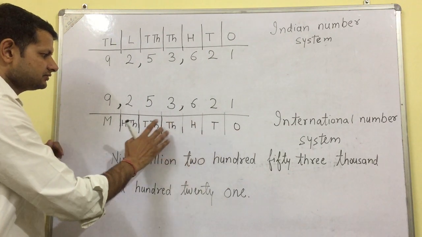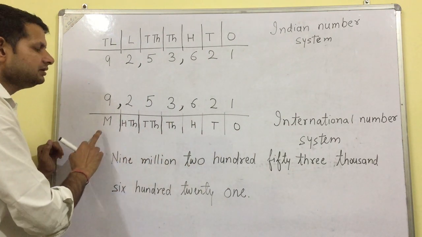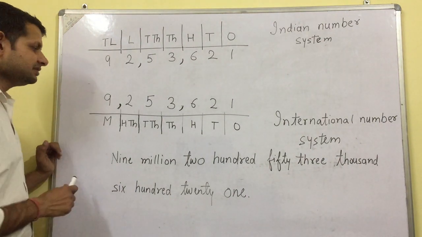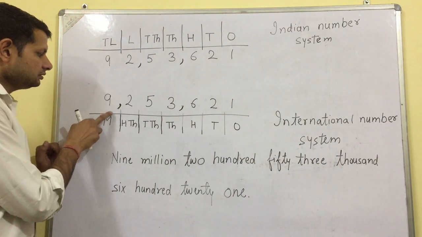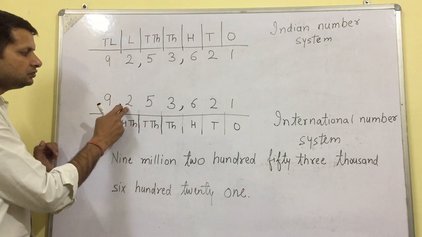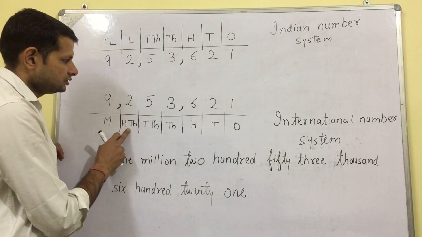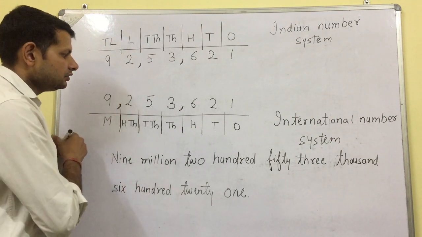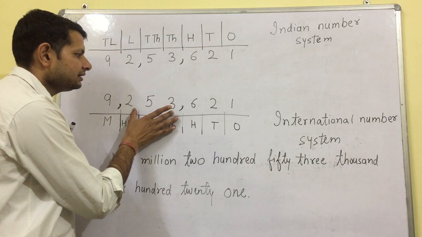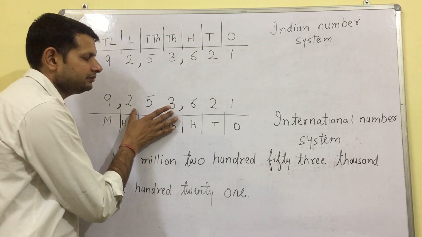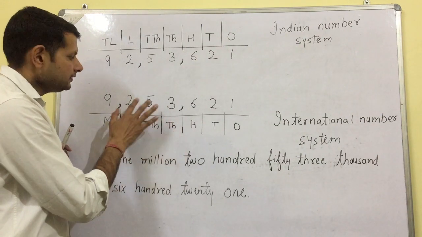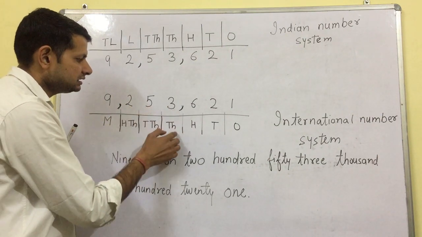So how to write or how to say this number? 9 million 200. Remember, we have to say the number written in the thousands period: 253,000.